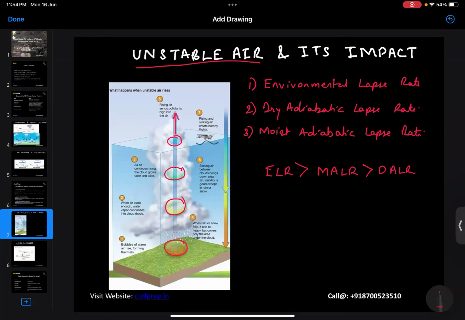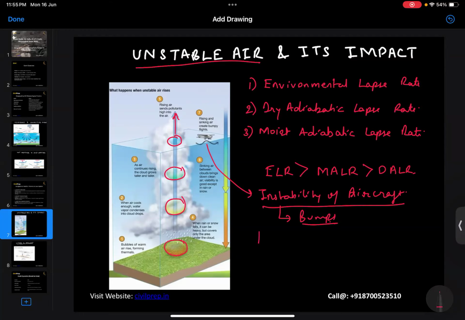This is one of the conditions resulting in instability of the aircraft, resulting in several bumps.